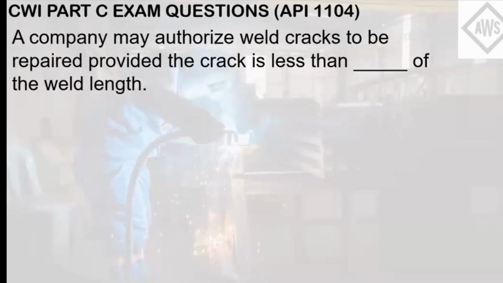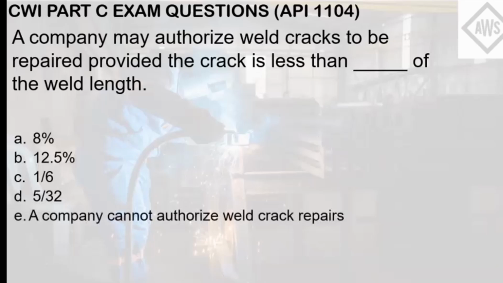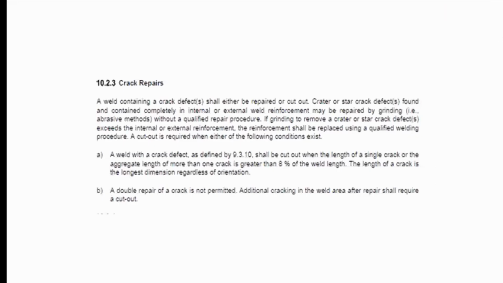A company may authorize weld cracks to be repaired provided the crack is less than blank of the weld length. Letter A, 8%. Letter B, 12.5%. Letter C, 1/6. Letter D, 5/32. Letter E, a company cannot authorize weld crack repairs. So this question can be referred to in the procedure on how to do crack repairs. In general, repair and removal of weld defects can be seen under Chapter 10 of API 1104.